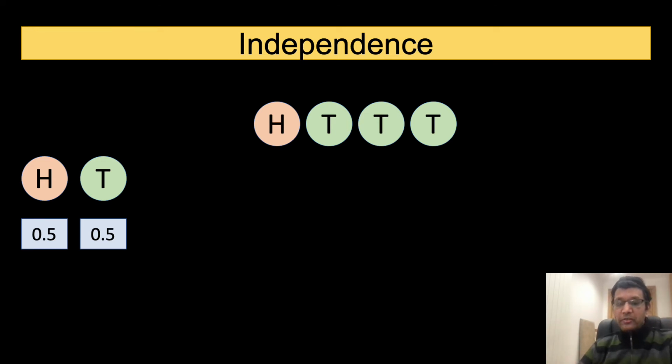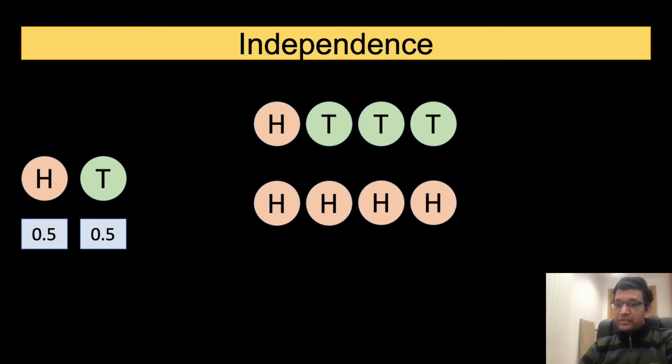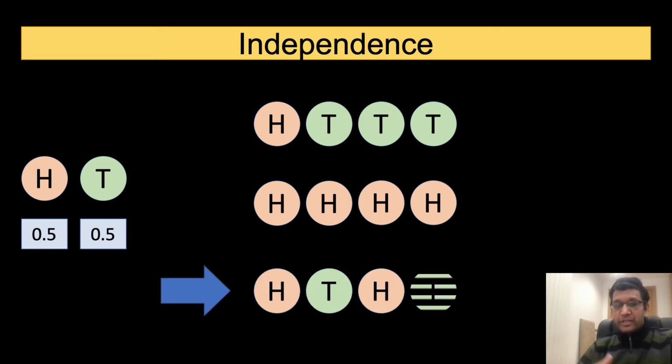Let us look at another sequence of 4 tosses resulting in 4 heads. Even after 4 heads, the probability of obtaining a head in the 5th toss is still 0.5. This clearly means that the probability of observing a head on the 5th trial stays constant irrespective of what we observe on the first 4 tosses of the coin. Let us consider a third sequence where we are seeing alternating heads and tails. So what it implies is that the probability of observing heads in the subsequent trials continues to stay the same.